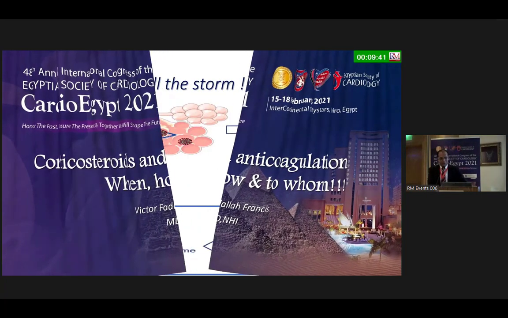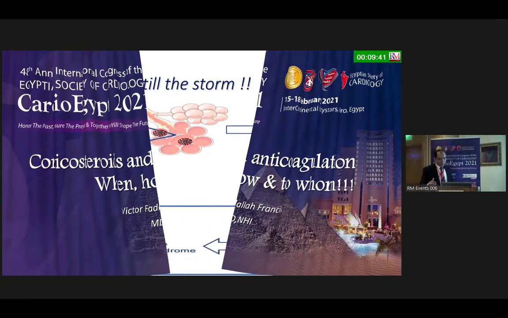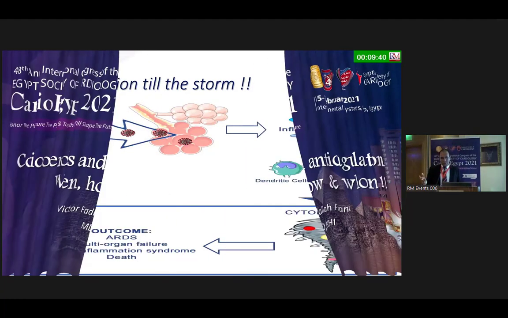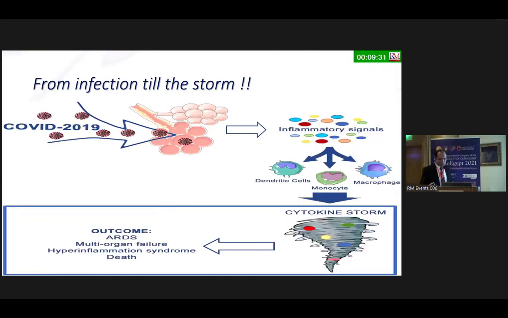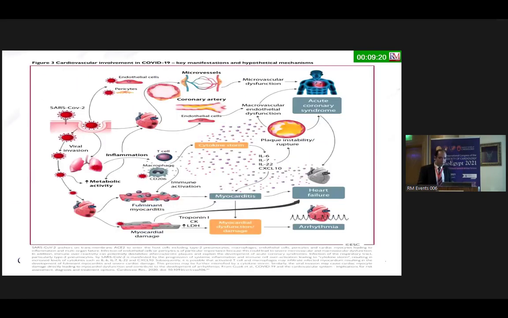From the start, we have to say rapidly, we all know that COVID causes inflammation, and this inflammation through the monocyte causes cytokine storm, and also we have the most complicated scenario: ARDS, multi-organ hyperinflammatory syndrome, and even death. So what role does it play in heart disease?